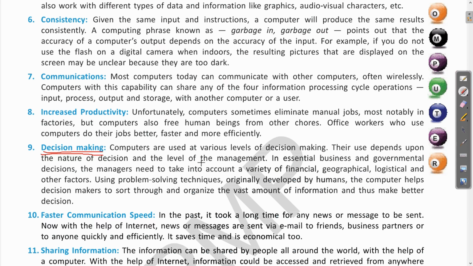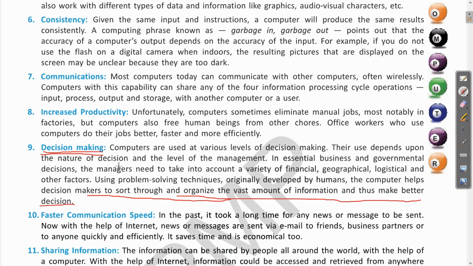So this type of decision making process will also be dependent on the data which is provided with the help of the computer. So this way the computers are helpful for the decision making process also.